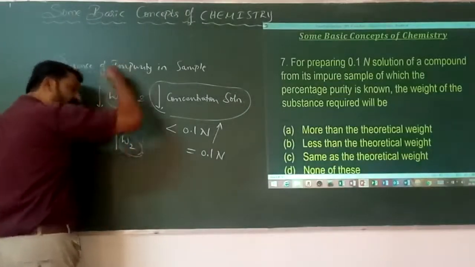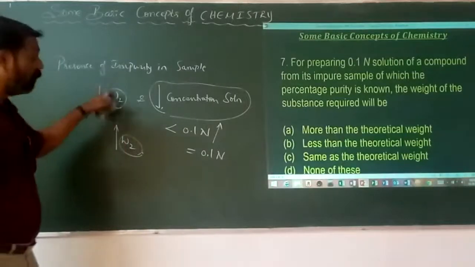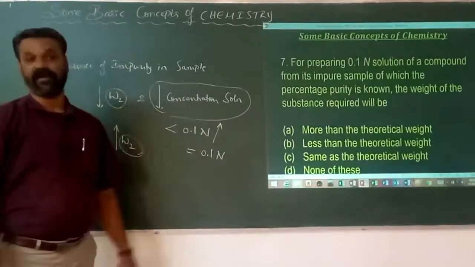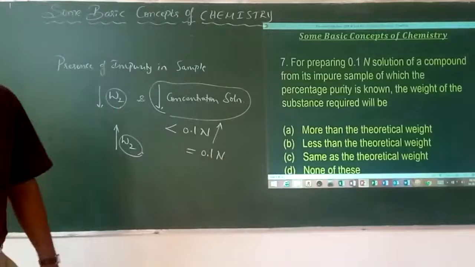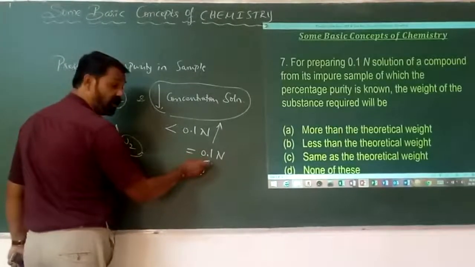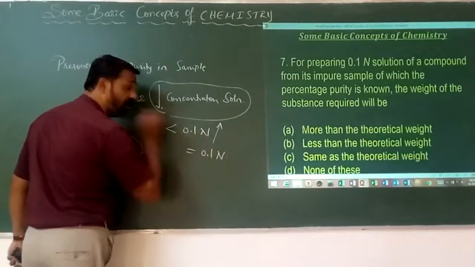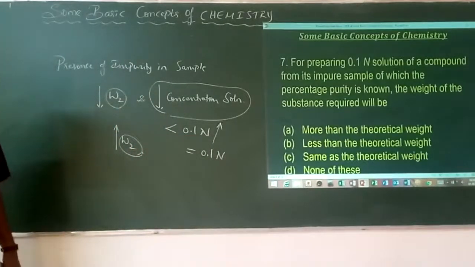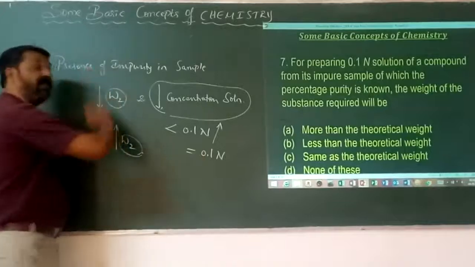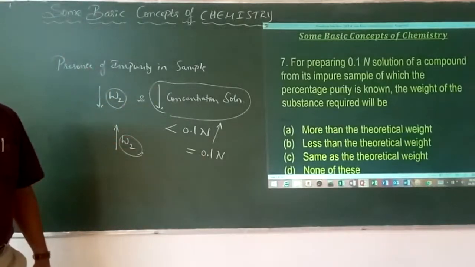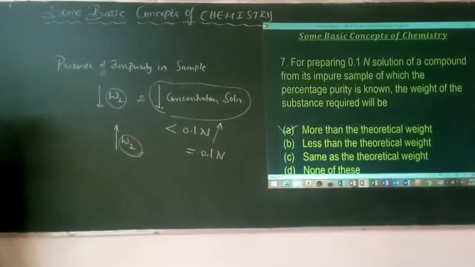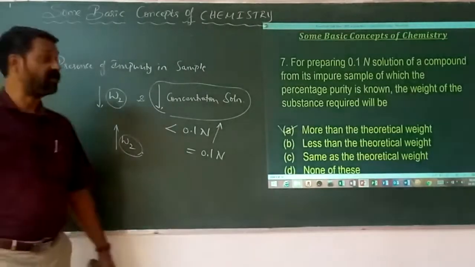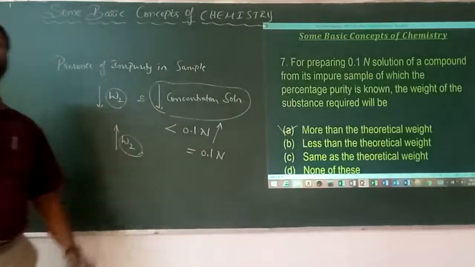What will the impurity do here? It will decrease the amount of solute. If it decreases the amount of solute, it decreases the concentration. But to get 0.1 normal, as the normality is constant, due to the impurity I am getting less than 0.1. To get the exact value, just increase the mass of that solute. Therefore, it is more than the theoretical weight, because the sample is highly impure. So to get a pure sample, you increase the mass of that solute, W2. Okay?